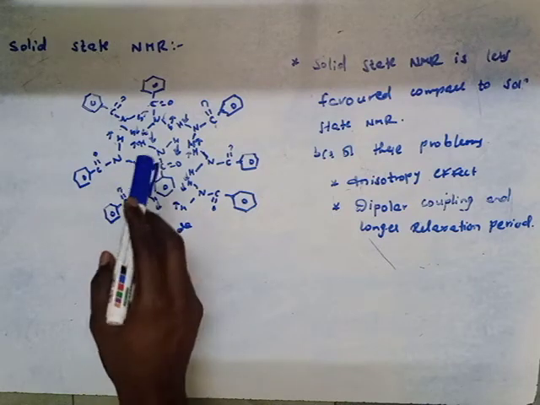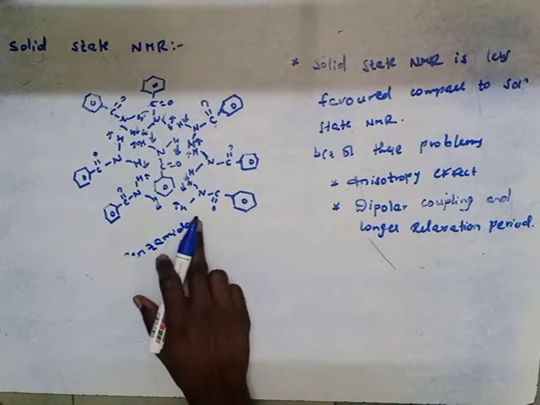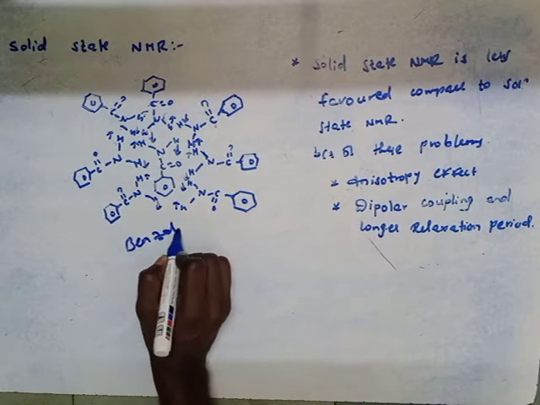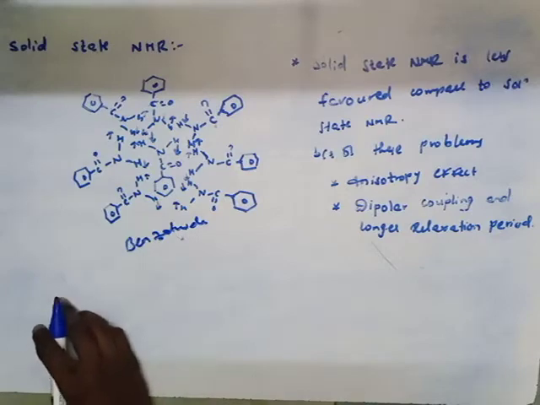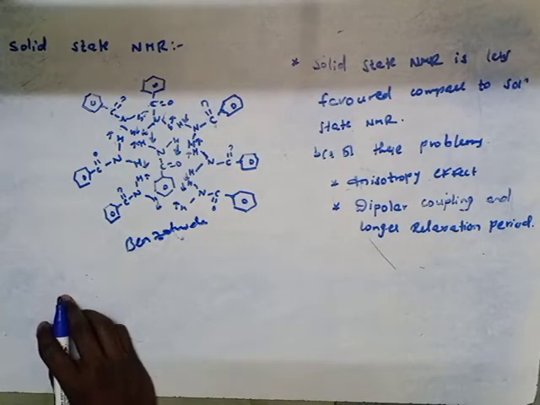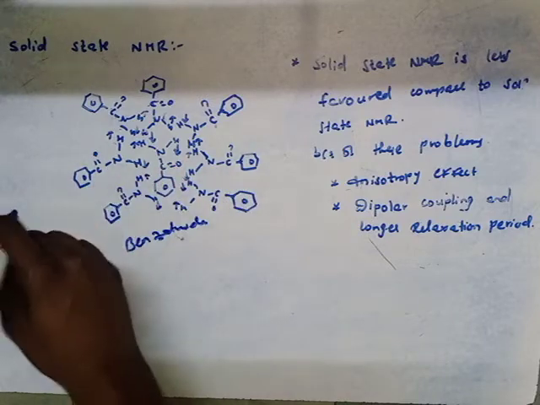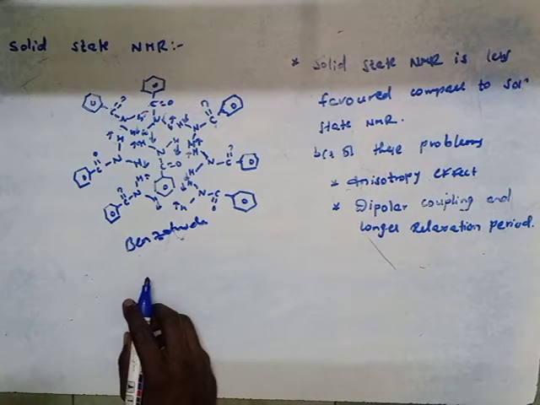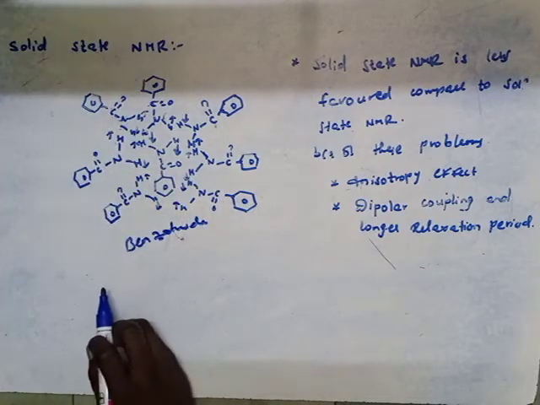Now we are going to discuss solid state NMR. Here we are taking the benzamide structure. In solid state NMR, we take the sample in solid form and record the NMR spectroscopy. If we record the spectra with the sample in solid, then such spectra are known as the solid state NMR technique.